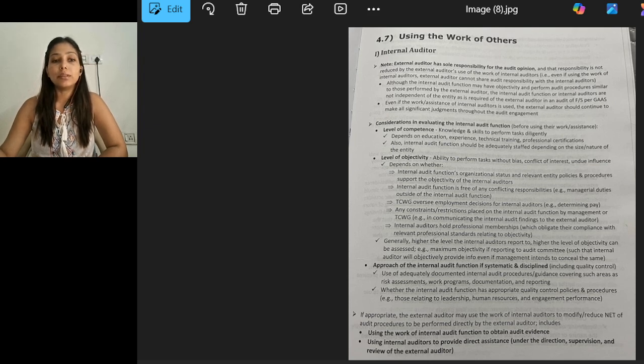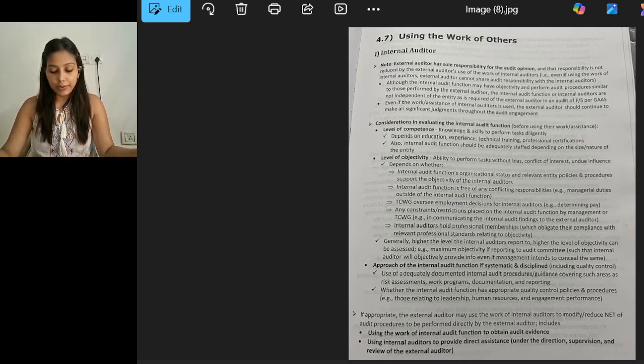So the internal auditor can be the entity's management personnel or anyone appointed by the management, and it is not mandatory for the internal auditor to be independent; they can have a dependency on the company that they are working for. But for the external auditor it is mandatory to maintain independence throughout the audit so that they can audit the entity. Even if the assistance of the internal auditor is used, the external auditor should continue to make all the significant judgments throughout the audit engagement.